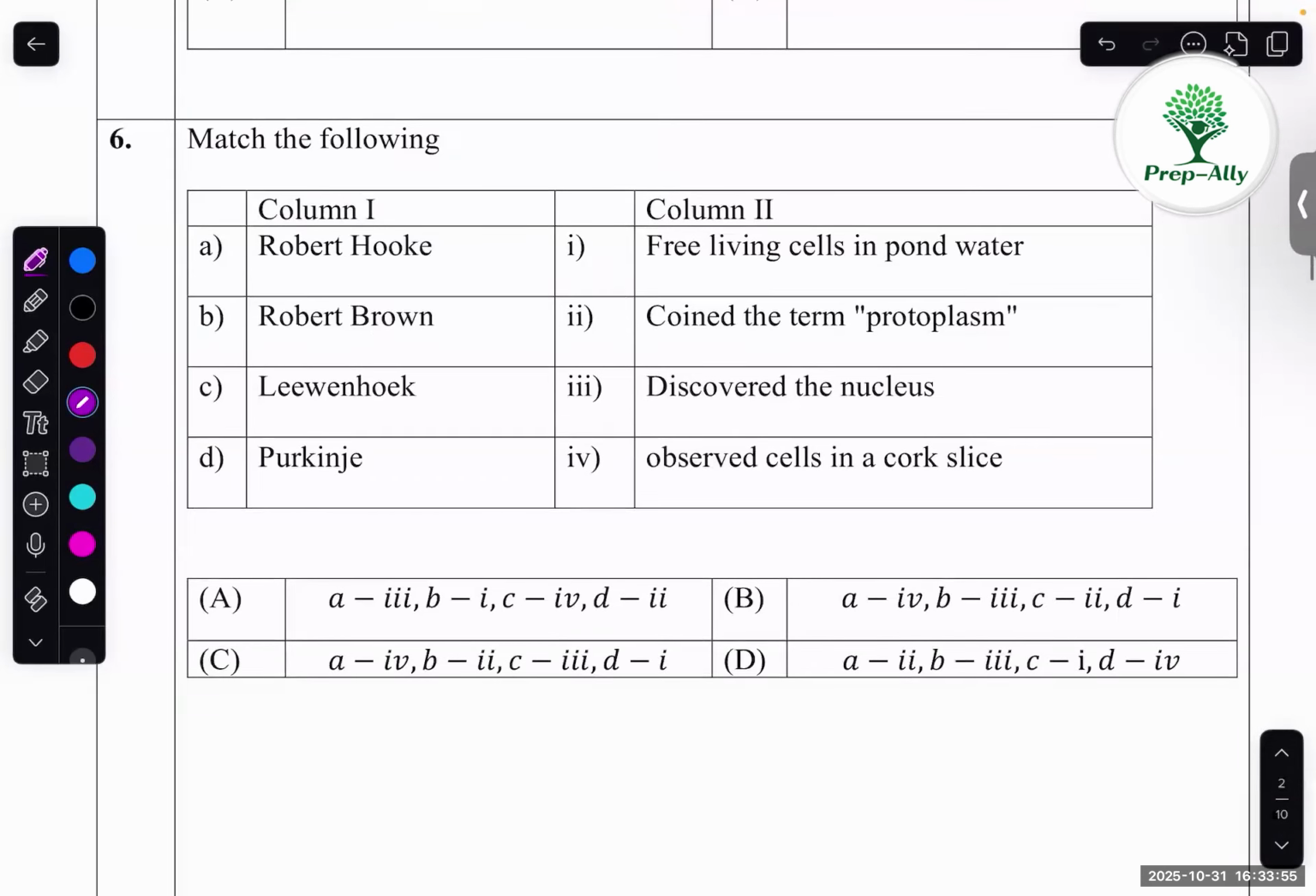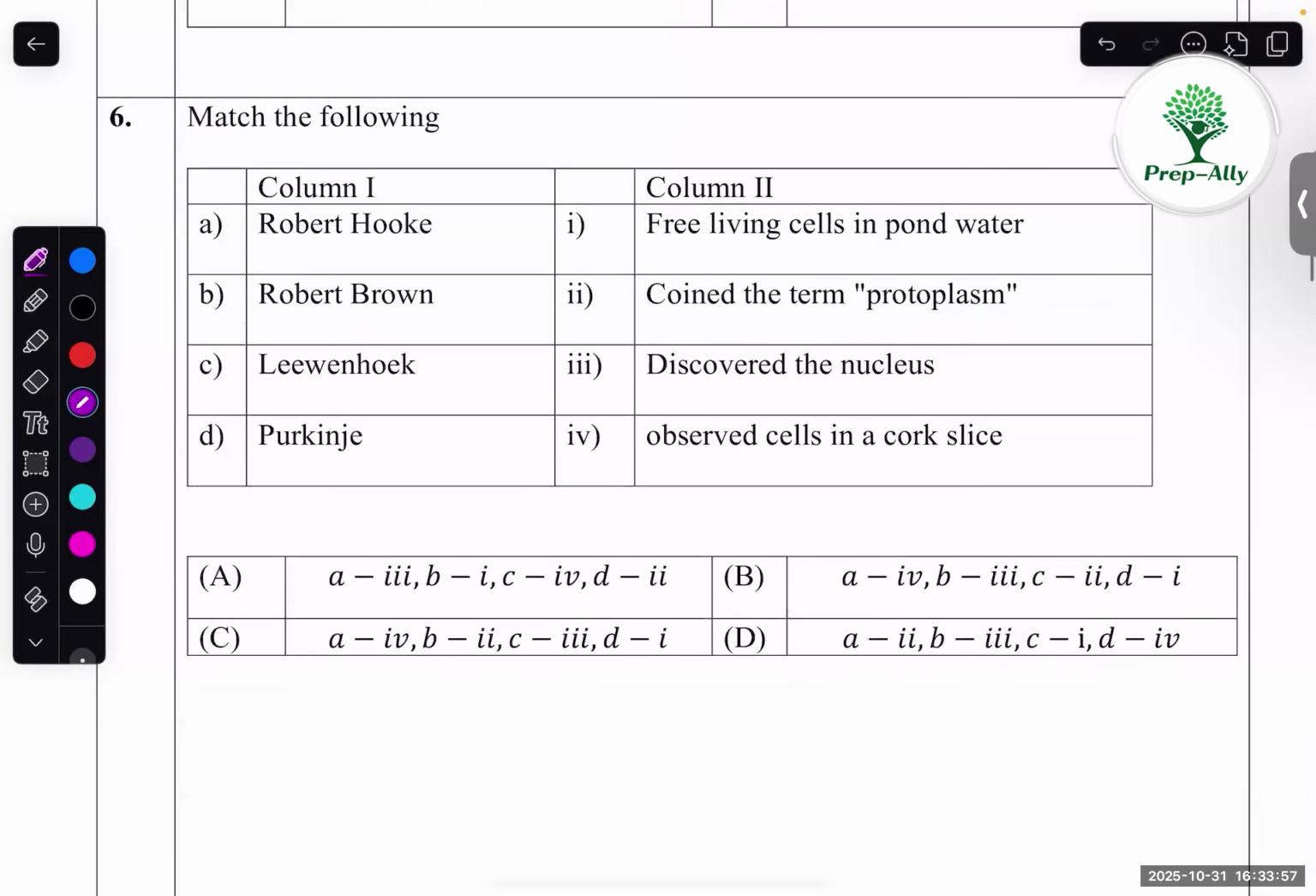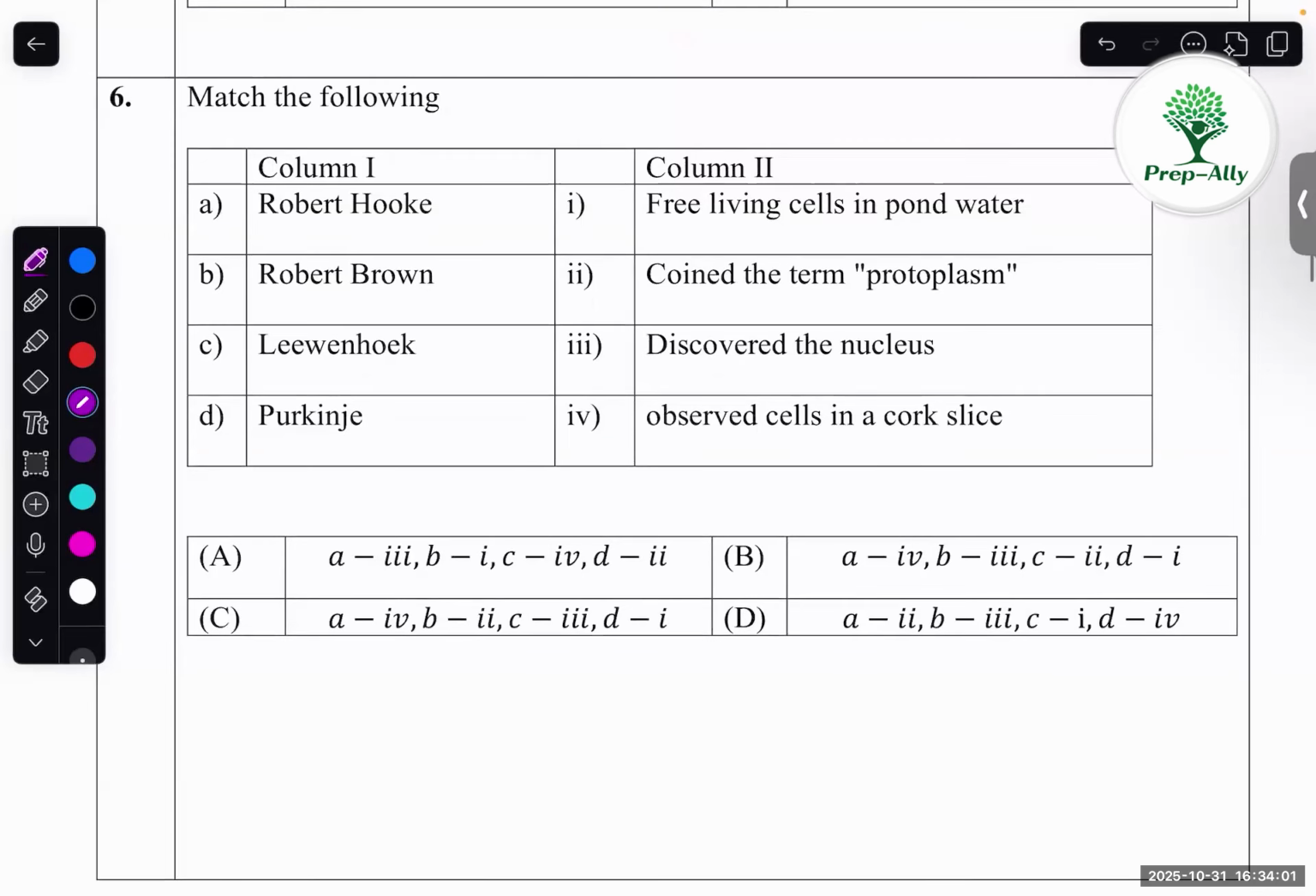Next, match the following. Robert Hooke observed cells in cork slice. Robert Brown discovered the nucleus. Anton von Leeuwenhoek saw the free living cells in pond water. Purkinje coined the term protoplasm. Yes, so sixth one will be B.